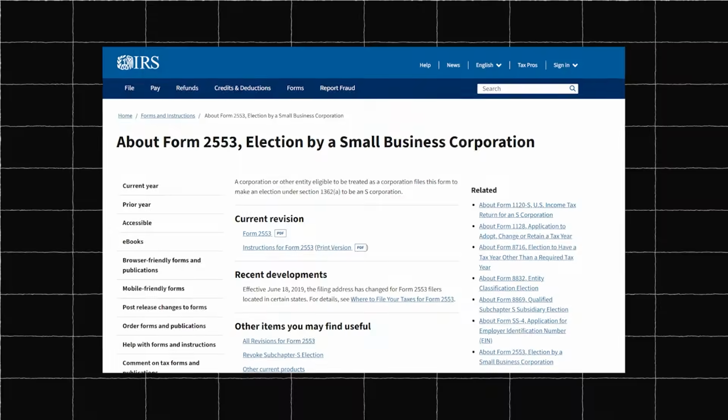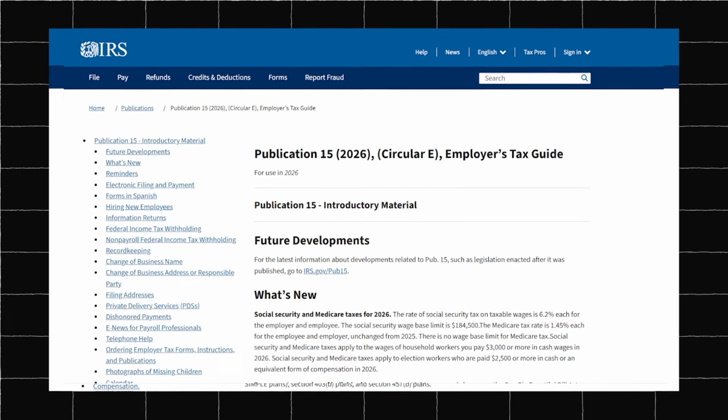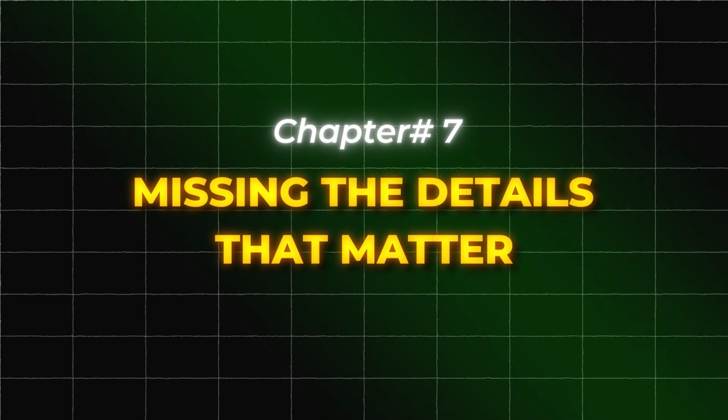This time, the citations ChatGPT gave us appear to be real, but you would not know if these were real or completely made up unless you actually went to irs.gov and checked each one yourself. And that is the dangerous part of relying on AI for tax information. But wait, there is another problem that makes this even harder to deal with and that most people never think about. Chapter 7, missing the details that matter.